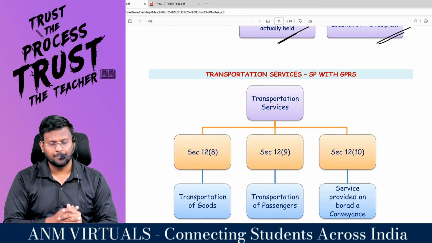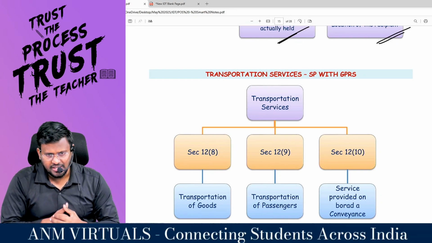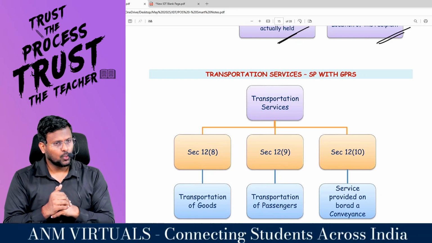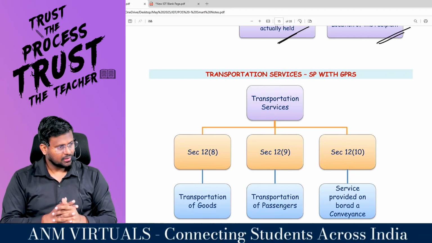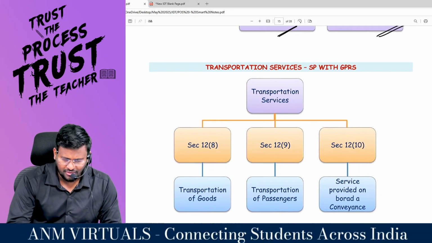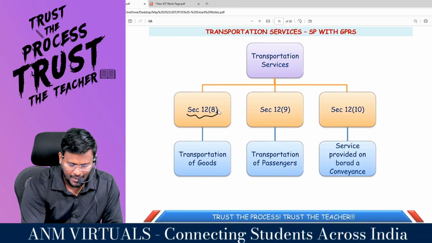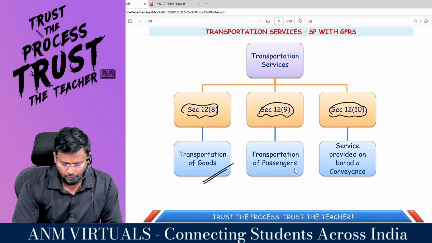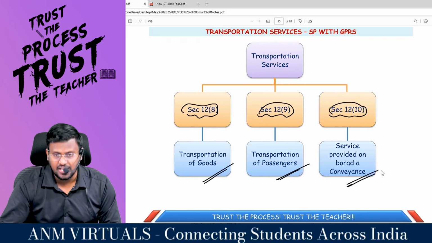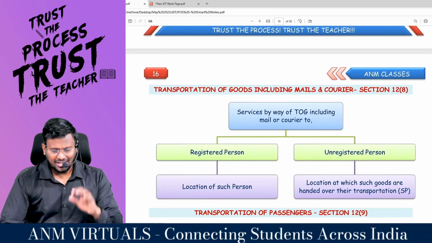What is 12.5? Training and performance appraisal services. What is 12.6? What is 12.7? What is 12.8? Transportation of. We are coming to the transportation services, which is 12.8, 12.9 and 12.10: transportation of goods, transportation of passengers and service provider on board a conveyance. Transportation of goods.